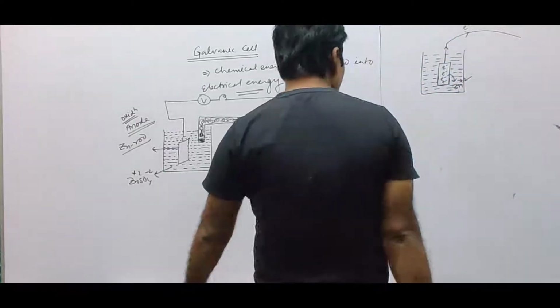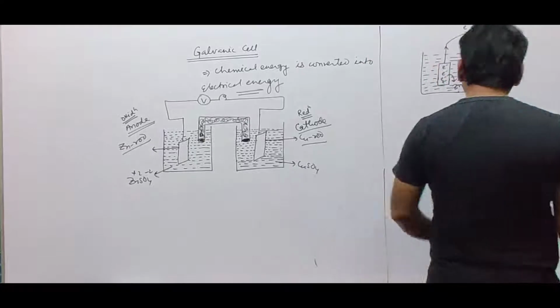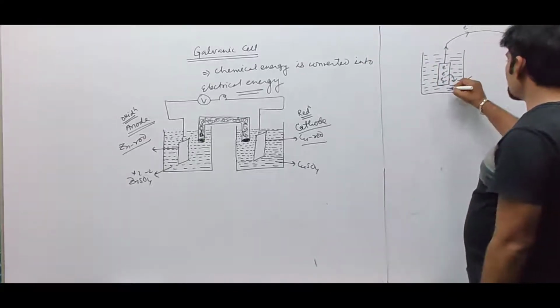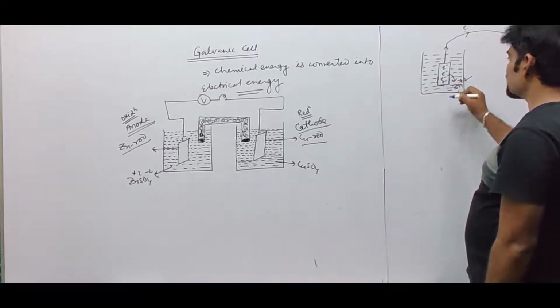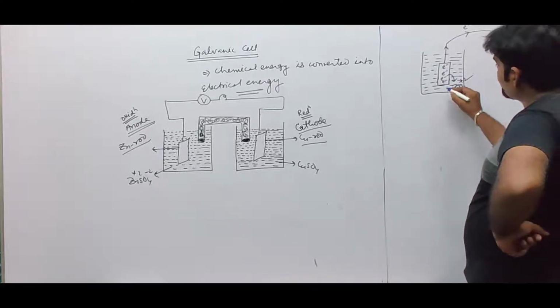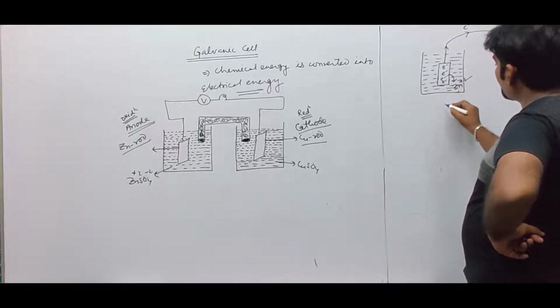Since metal ions are given to the solution, a potential difference arises, and such potential is called oxidation potential. So what is happening over there?